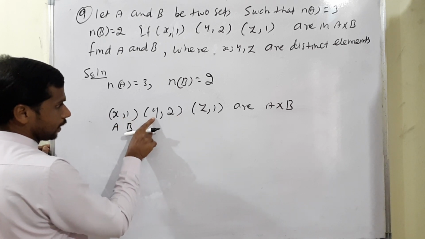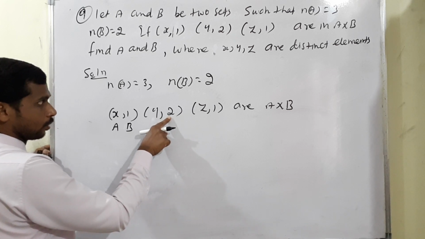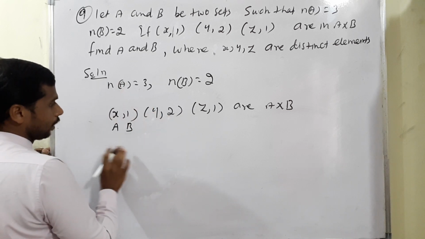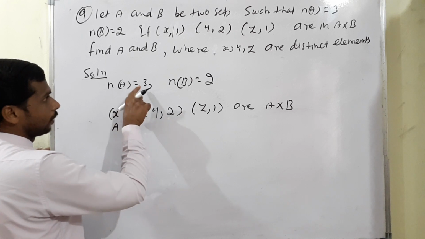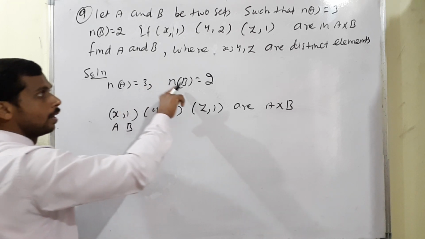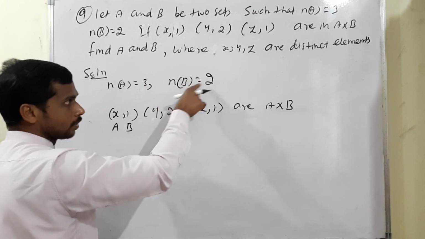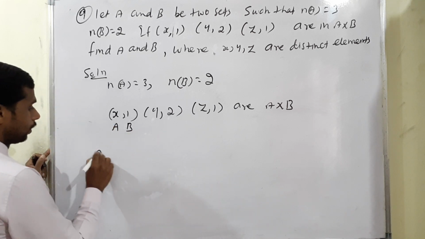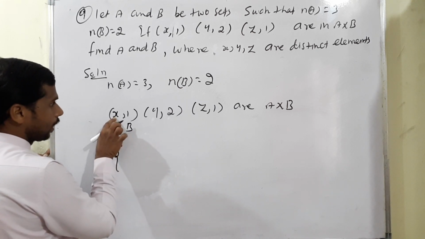Similarly, next condition, A is equal to y means B is equal to 2. After getting the A set and B set, adding number of A, the total will be 3. The number of B, the total 2 will come. Check it.